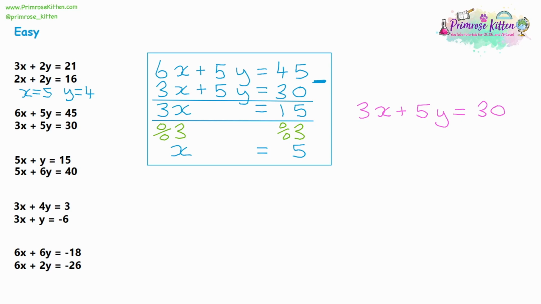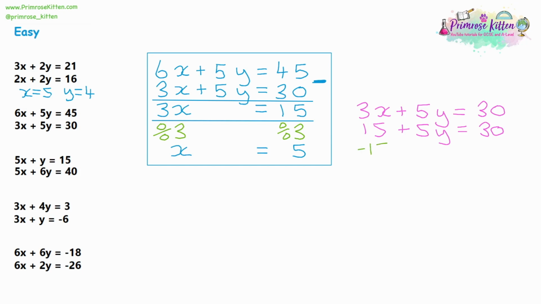And our first step, we know that x is equal to 5. So 3 lots of 5 is 15. We can change 3x into 15. So we've got 15 plus 5y is equal to 30. And we've gotten rid of one of the letters. We've gotten rid of the x's this time. So now we solve the equation to find out what y is.